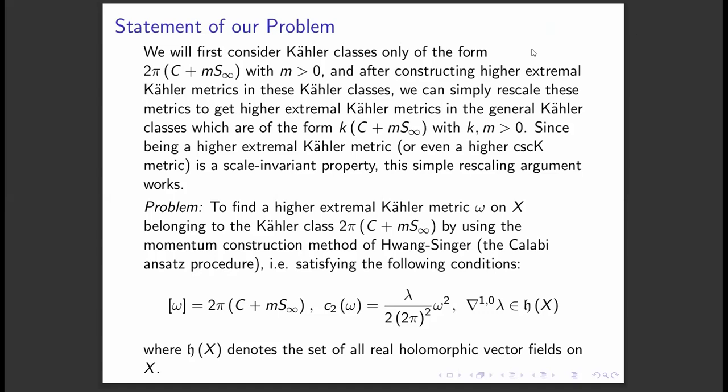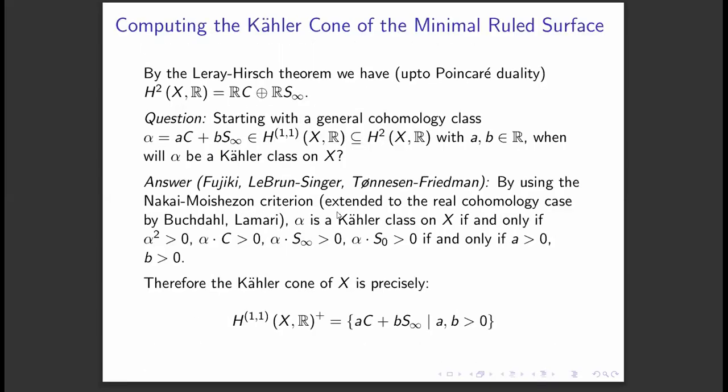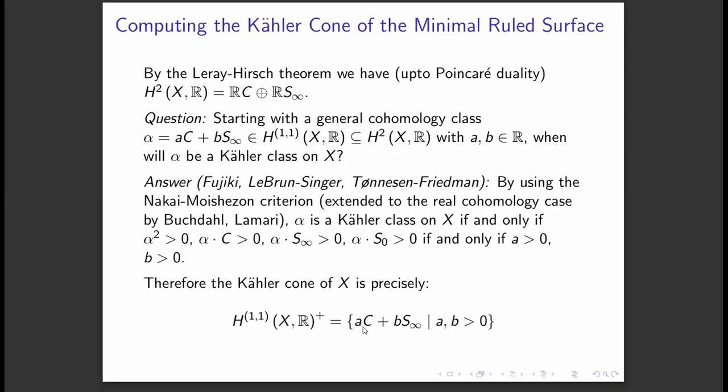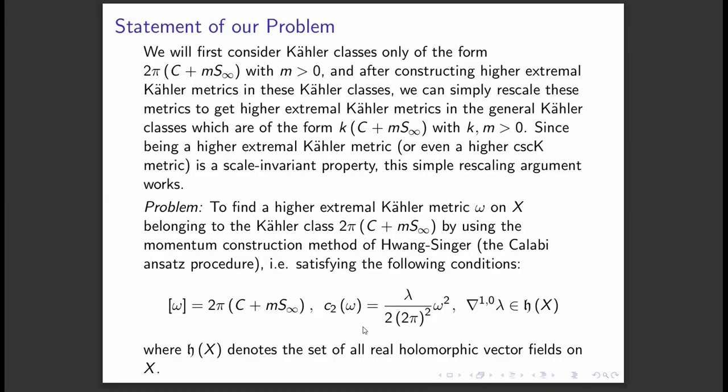Over here, we just do one thing. These Kähler classes are of the form a times c plus b times s infinity. So we take a to be equal to 2 pi and b to be equal to 2m pi, where m is any positive real number. Then the Kähler class becomes of the form 2 pi times c plus m into s infinity.